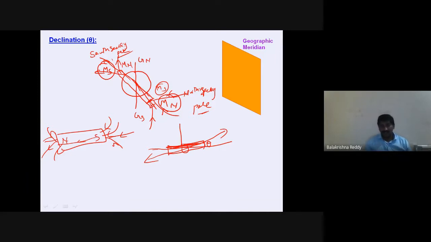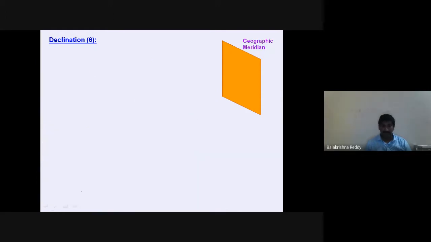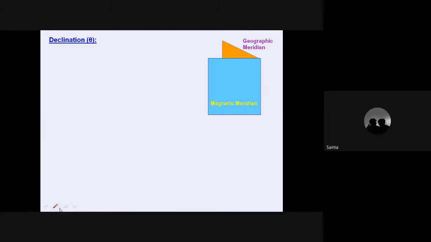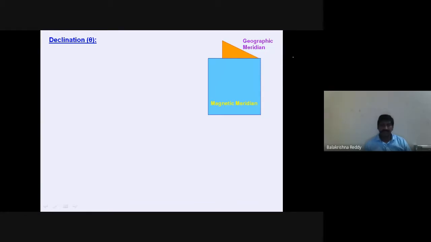And other than these two positions, if you check, it shows the deflection different. So how will we get to know that magnetic meridian? What is this magnetic meridian and geographic meridian? As we studied, magnetic meridians and geographic meridians are the planes, vertical planes, which is along the axis of the geographic meridian as well as magnetic meridian.